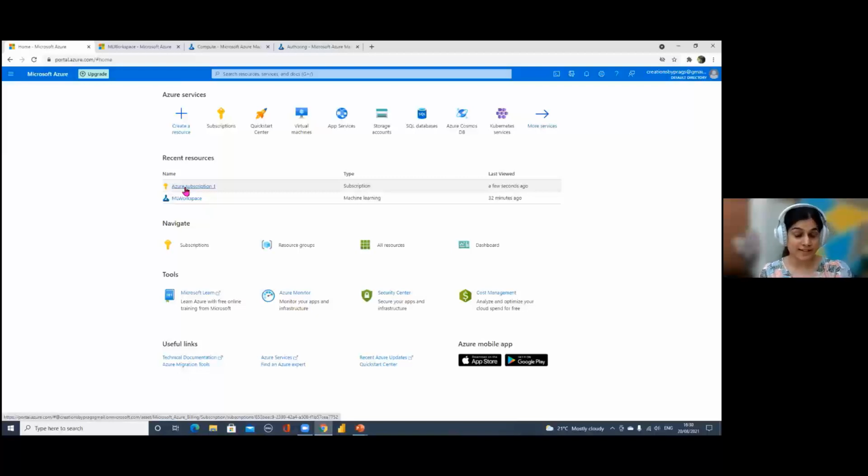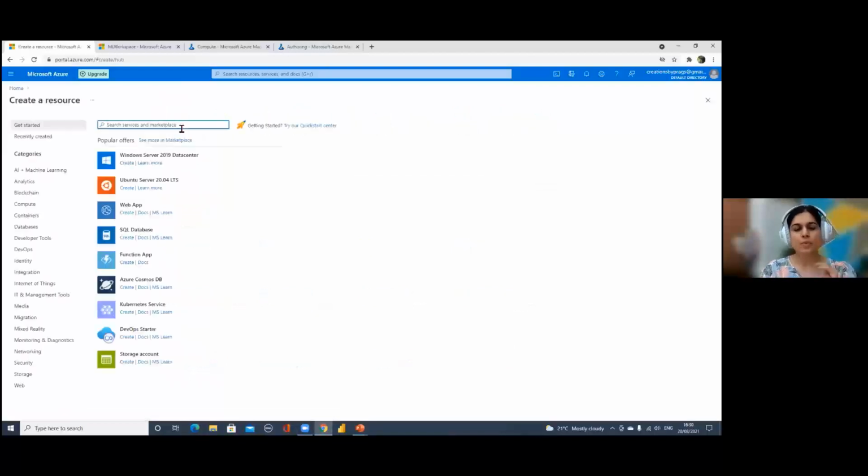Now, as I said, we need to build a predictive algorithm or an ML algorithm. So we need to define a workspace or area for it. The first thing you do in Azure is create a resource for it. The simplest thing is to use this option, create a resource. Once you click on it, you can search what kind of resource you can create.